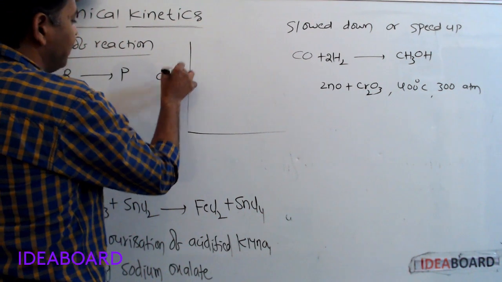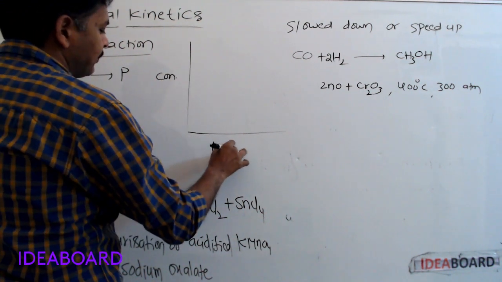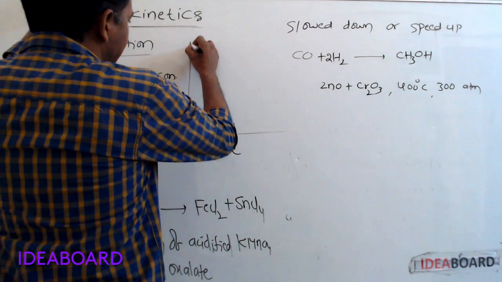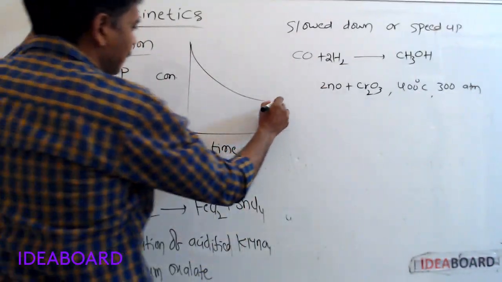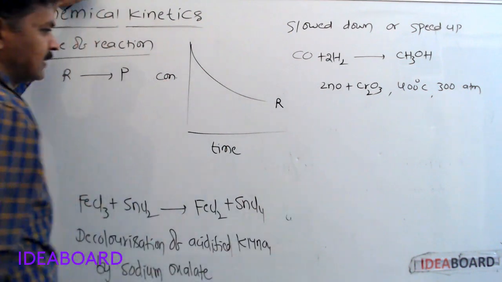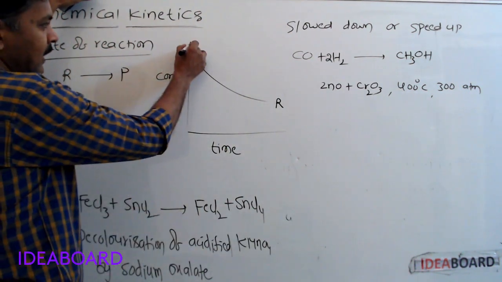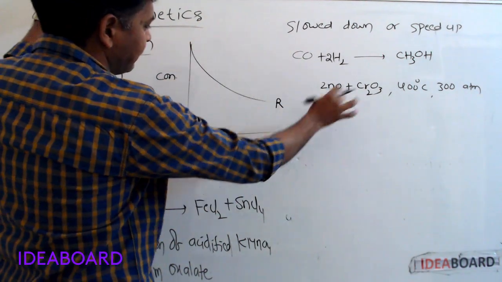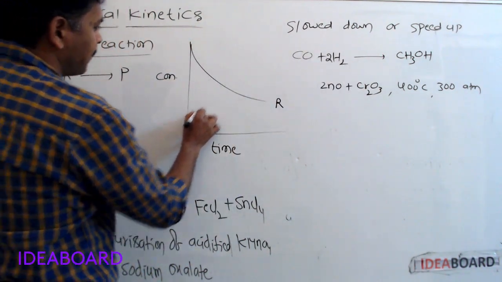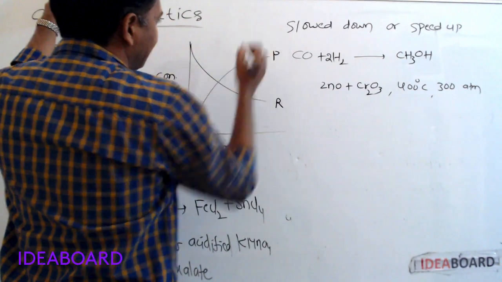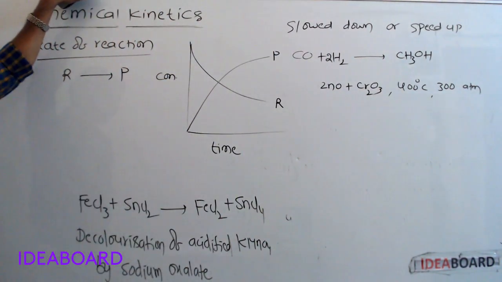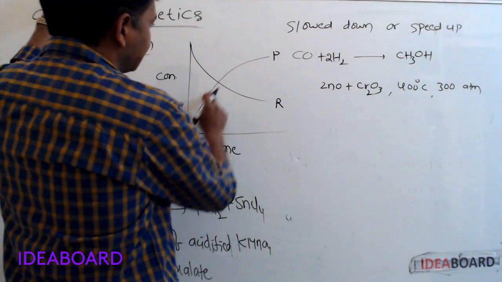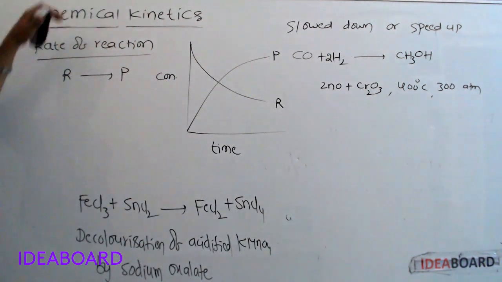If we plot the graph between concentration and time, with respect to reactants, concentration decreases. Initially, concentration of reactants is maximum. As the time proceeds, concentration of reactants decreases. With respect to products, initially the concentration of products is zero. As time proceeds, concentration of products increases.